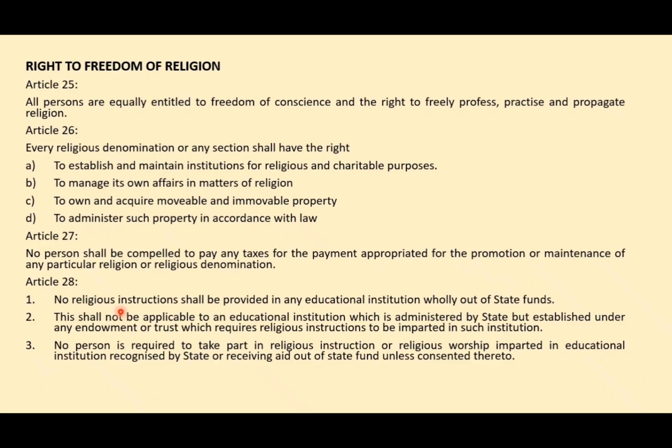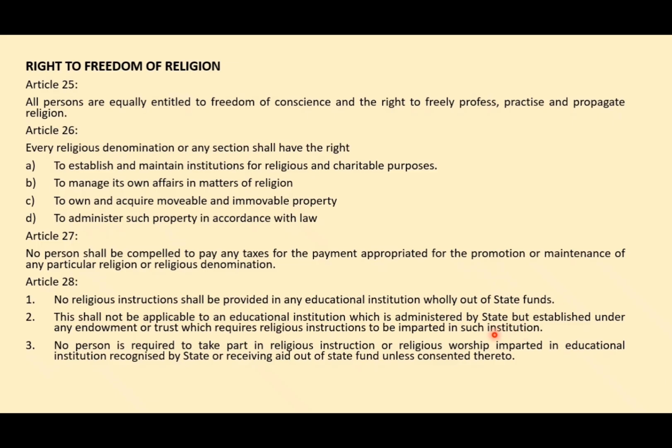And then Article 28 says that no religious instruction shall be provided in any educational institution wholly maintained out of state funds. So in case of the state, like government colleges or schools, there no religious instruction should be provided. And the second one is that this shall not be applicable to an educational institution which is administered by the state but established under any endowment or trust which requires religious instruction to be imparted in such institution.